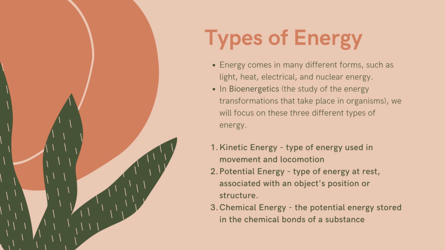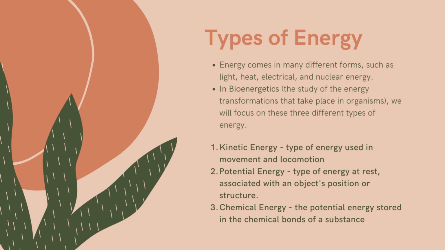So, as we have mentioned, energy is an entity that can be transformed from one form to another. And by that, energy can appear in many different forms, such as light energy, heat energy, electrical energy, and nuclear energy. But in bioenergetics, which is the study of the energy transformations taking place in organisms, we will only focus on three general types of energy.